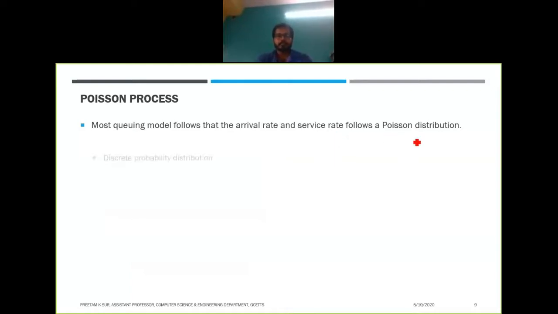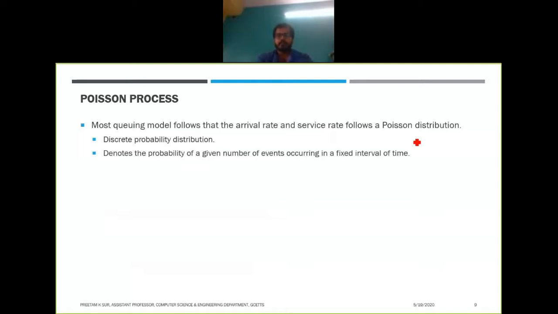So how is it? Poisson distribution is a discrete probability distribution, right? It denotes the probability of a given number of events occurring in a fixed interval of time.